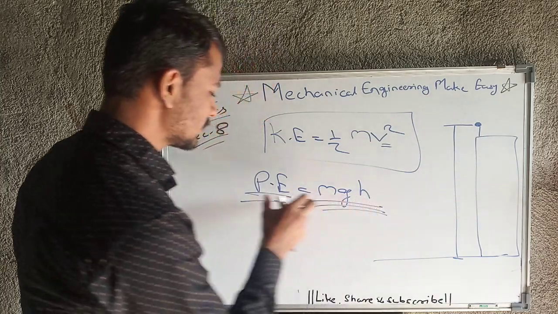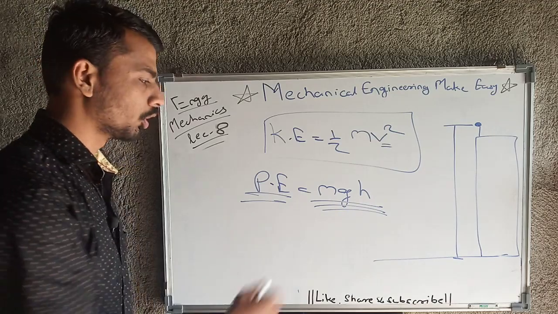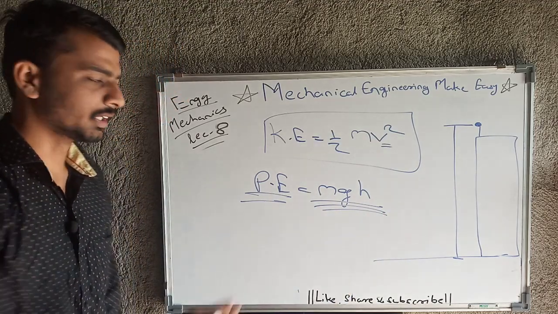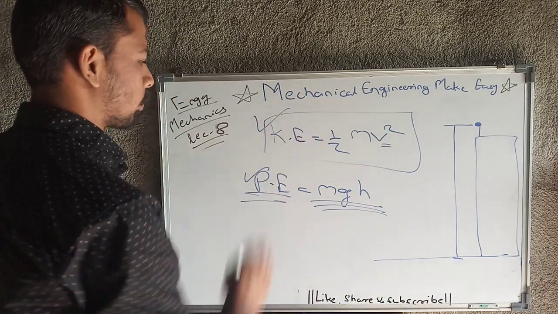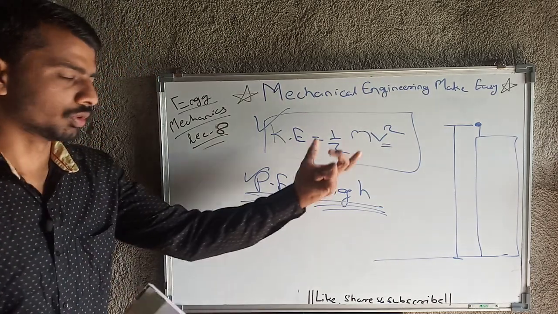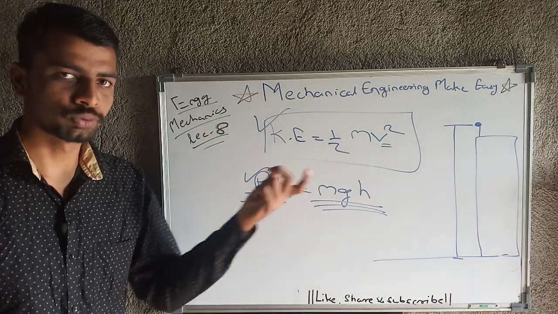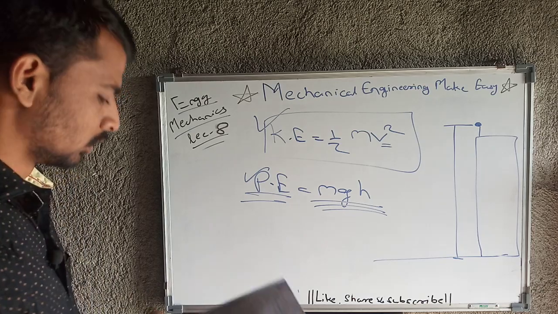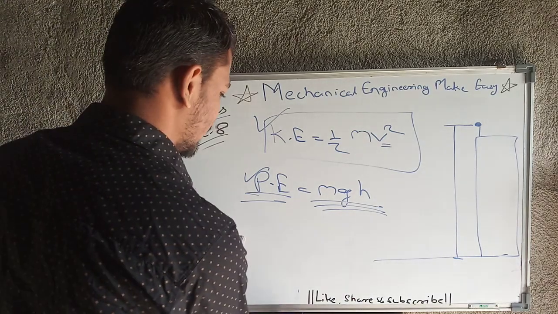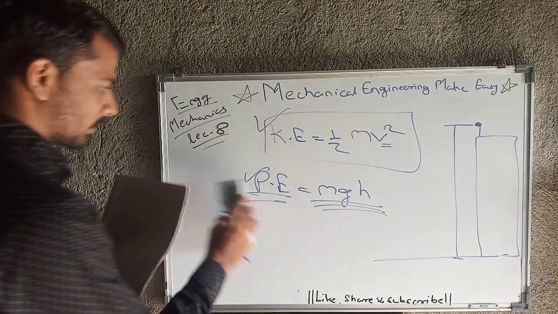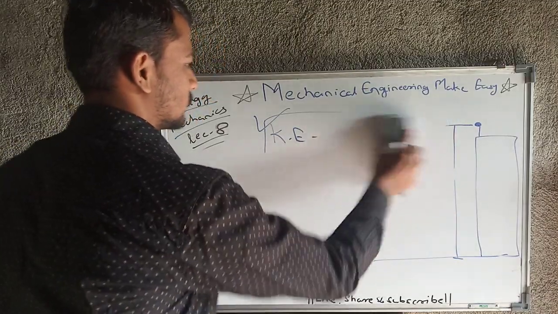So this is nothing but the energy contained by that ball, which is mgh. This is the formula for potential energy, this is the formula for kinetic energy. So note down these two formulas. I know these two formulas are very basic, you may know them, but I need to complete all the GATE syllabus, that's why I am giving you all the basic concepts also.